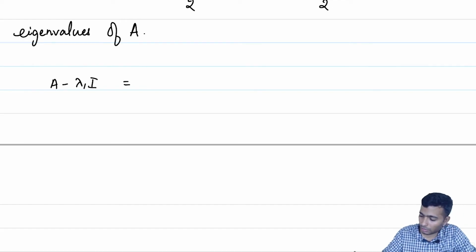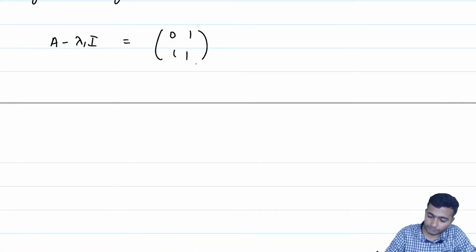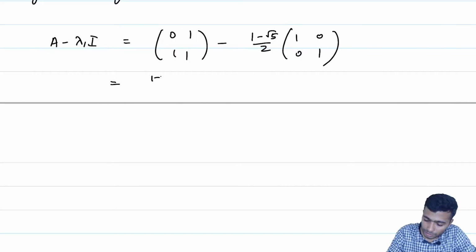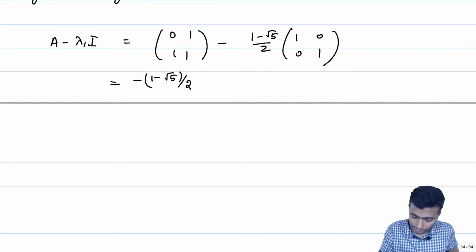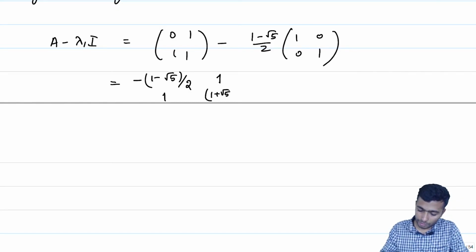This is the matrix [[0, 1], [1, 1]] minus (1 minus square root of 5) by 2 times the identity matrix, which gives minus (1 minus square root of 5) by 2, then 1, then 1, and then 1 minus (1 minus square root of 5) by 2, which is (1 plus square root of 5) by 2.